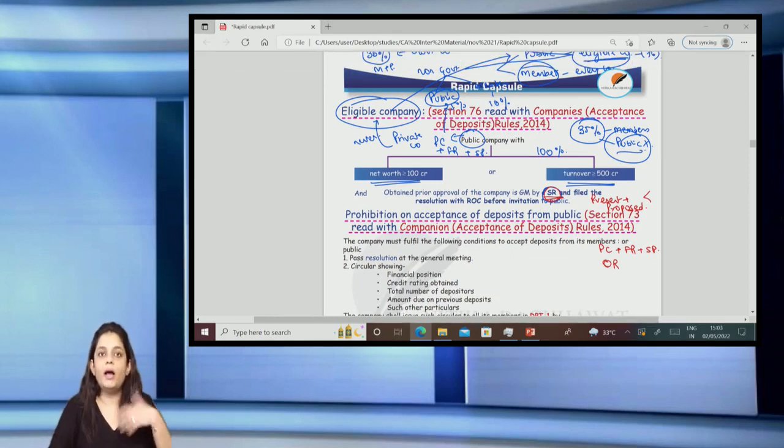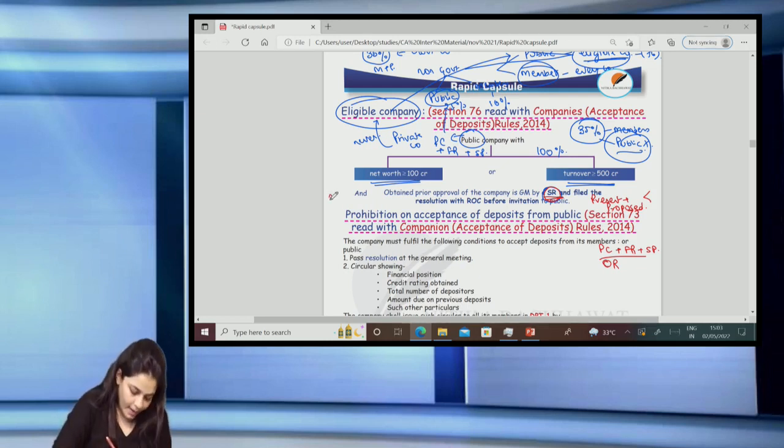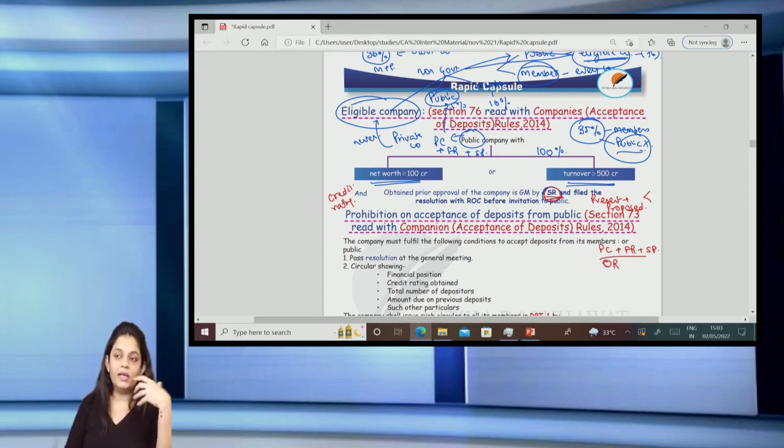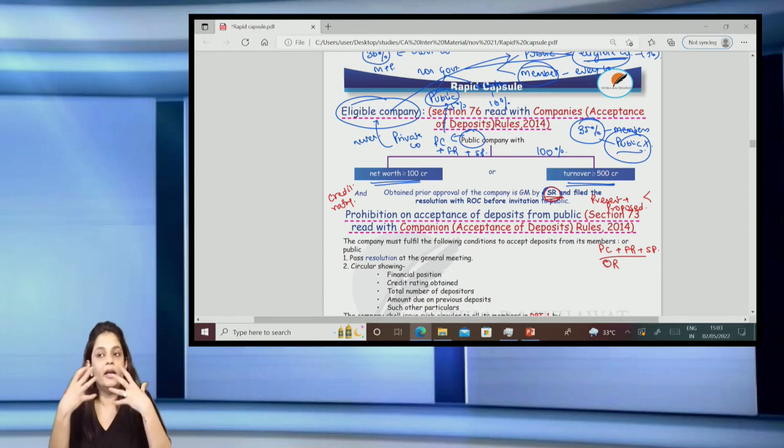So, in case of an eligible company, to accept deposits, they have to pass a special resolution. But if the total borrowings, the present as well as whatever they are planning to take, that is proposed, altogether does not exceed the aggregate of its paid up capital, free reserves and securities premium taken together, then an ordinary resolution is sufficient. It need not pass a special resolution. And one more thing here, they have to obtain a credit rating every year. Credit rating will grade your creditworthiness, and the better grade you have, that means your creditworthiness is higher. You are a more reliable company.